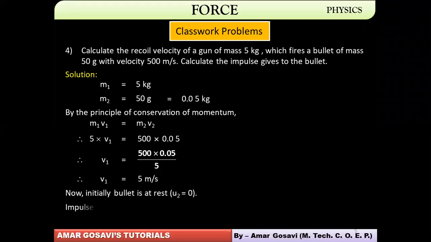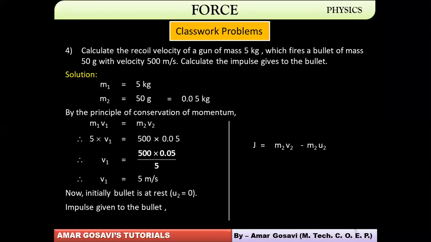And you are supposed to find out the impulse. So impulse, from the impulse momentum theorem, is nothing but change in momentum. The change in momentum is final momentum minus initial momentum of the bullet. Therefore, J will be m2v2 minus m2u2 because we are talking about the bullet. Had it been about the gun, it would have been m1v1 minus m1u1.